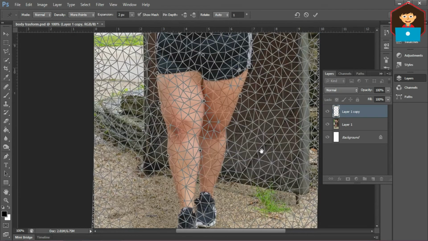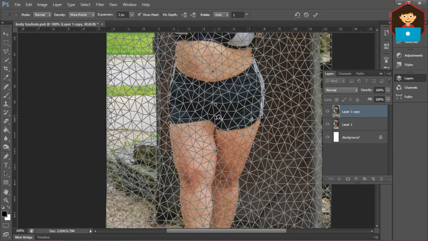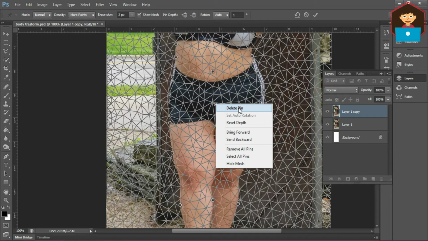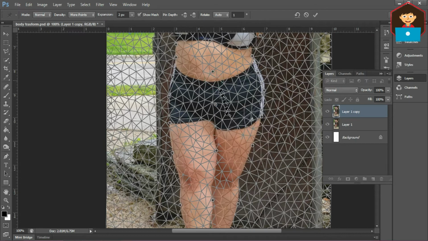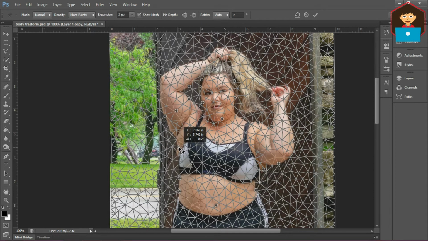Now I have added enough points. In case you don't want any point here, you can just right click and delete it. If you want some points, again you can click and add. So now you can control the points. Look at the background. If it is a white background, it's very easy. In case some changes are done on the background, no issue, we will fix it later.